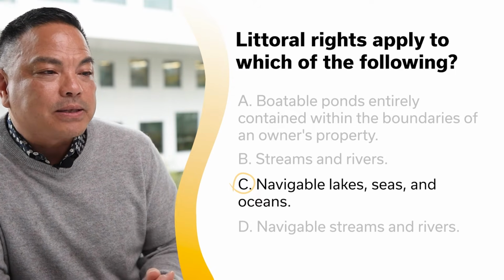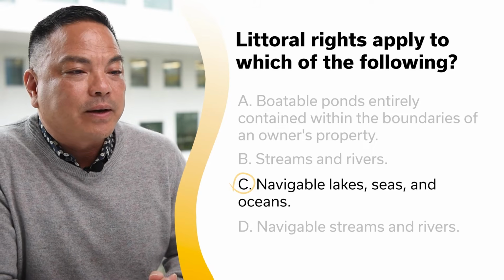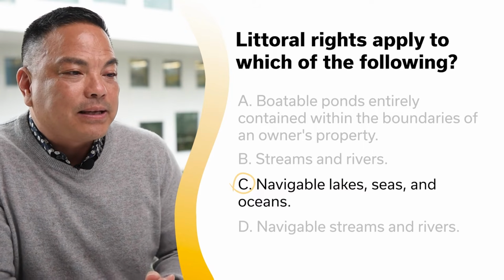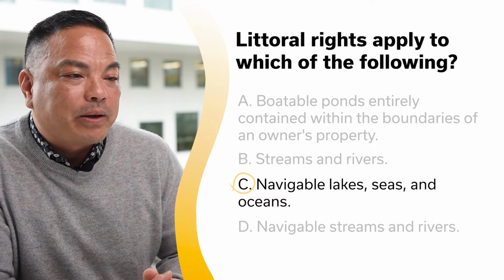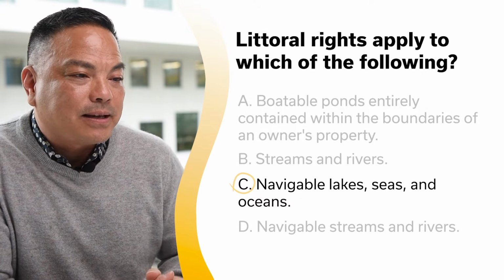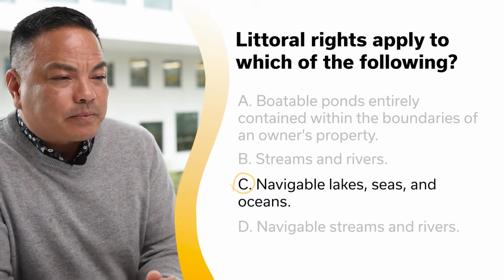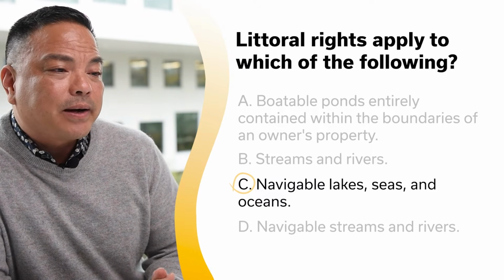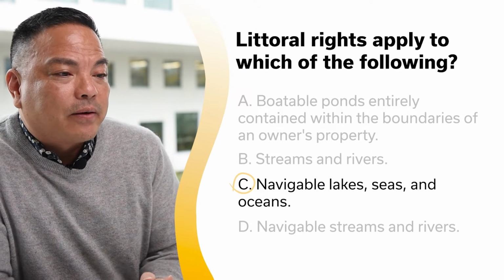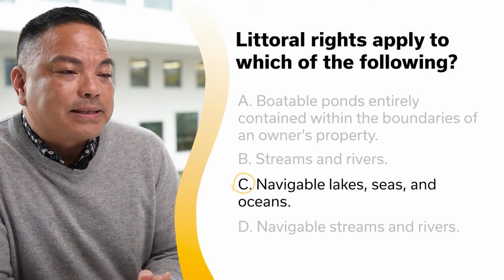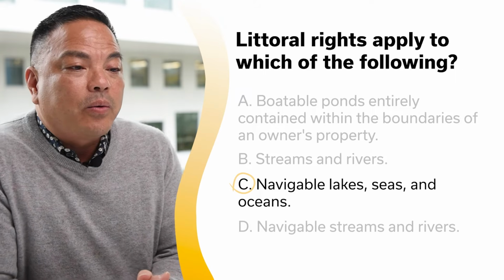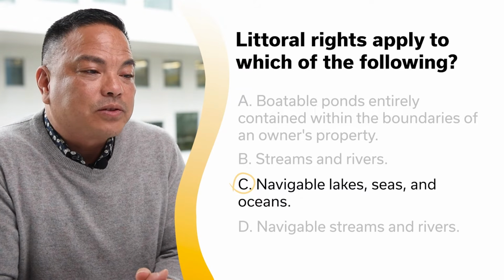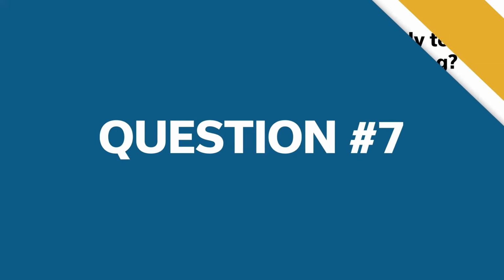The legal premise underlying the definition of littoral rights is that a lake or sea is a navigable body of water, therefore public property owned by the state. By contrast, a body of water entirely contained within the boundaries of an owner's property is not navigable. In such case, the owner would own the water as well as restricted rights of usage.